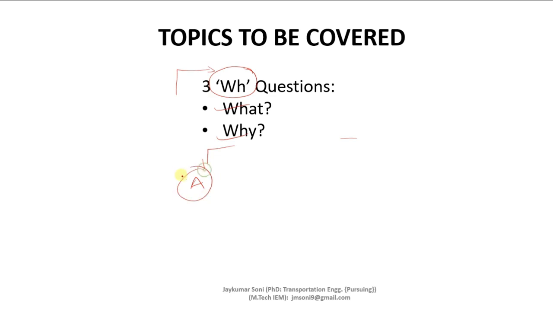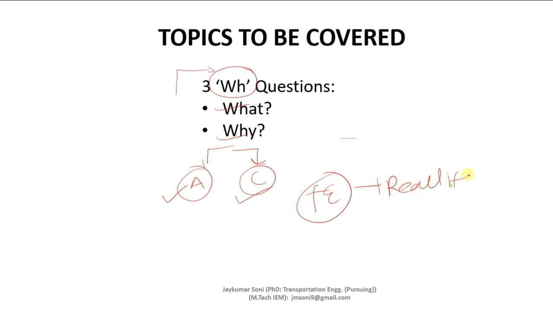First is the academic benefit criteria and second is the commercial benefit criteria. As we are entering the third year of engineering, along with the academic benefits, we should be well aware of the commercial benefits: after learning the subject, how can transportation engineering be helpful in real life, or how can you earn benefits on a commercial basis through it? So let us learn the answers of why and what and how.